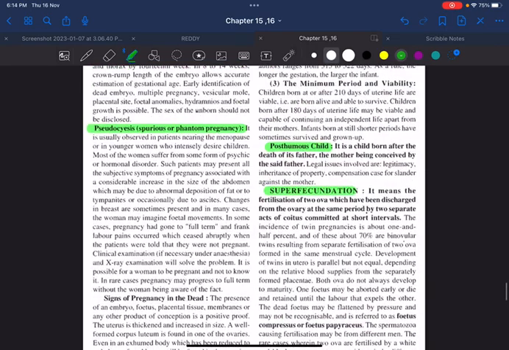What do you mean by pseudocyesis, spurious or phantom pregnancy? A woman who has an intense desire to have a child, but she is not pregnant, will act, or she will show the complaints of a pregnant lady. This is called pseudocyesis or spurious or phantom pregnancy. She is not pregnant in reality, but she will have the complaints of a pregnant woman. She will say, no, I am hearing my fetal heart sounds, I am feeling the quickening movements, everything. This is called pseudocyesis, spurious or phantom pregnancy.